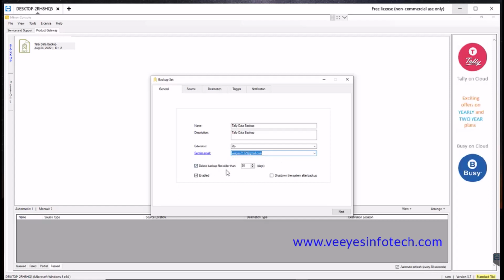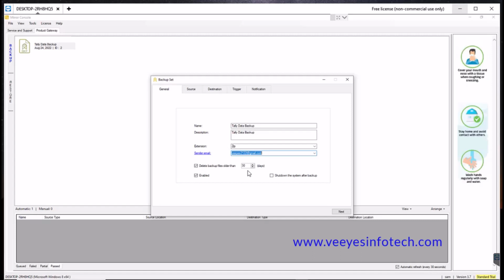Next, data backup file older than. How many days of data backup do you want? Because somebody may think, sir, if I take the backup today, the Tally data will be there only for today's date, and not the previous dates. No, don't think that. Once the Tally data backup is taken, just listen, the entire year will be taken.